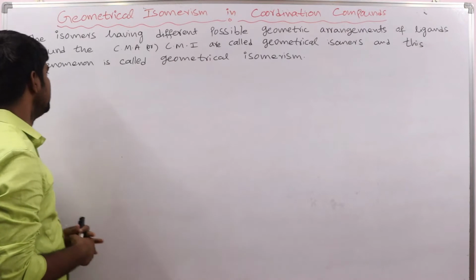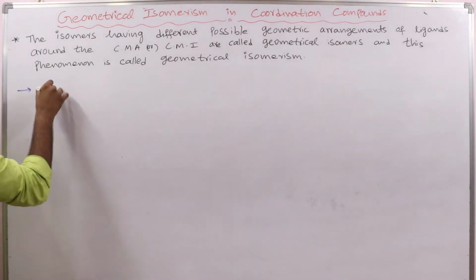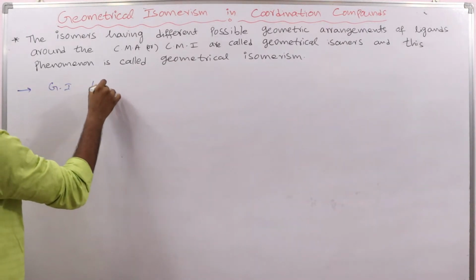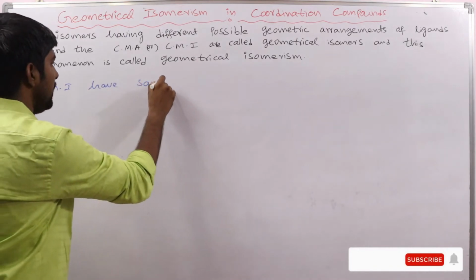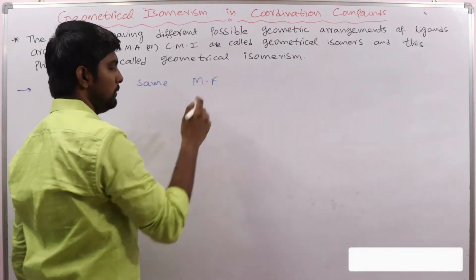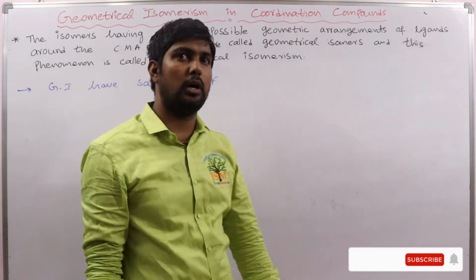Geometrical isomers have the same molecular formula. Isomer means definitely that they have the same molecular formula, right?